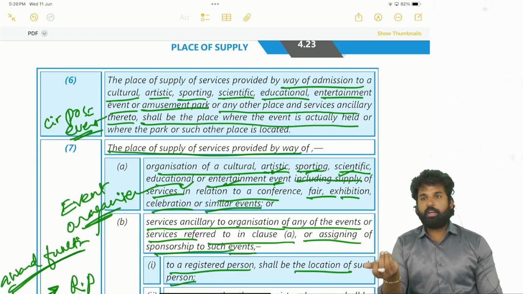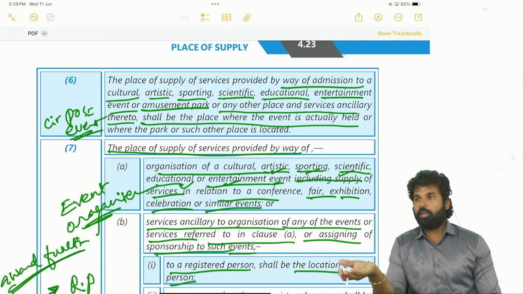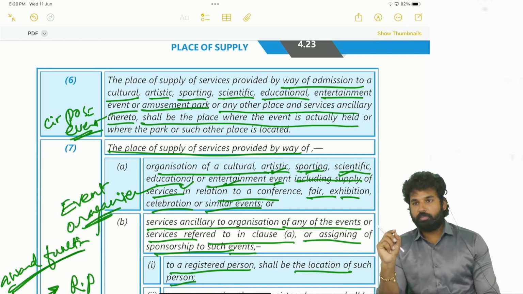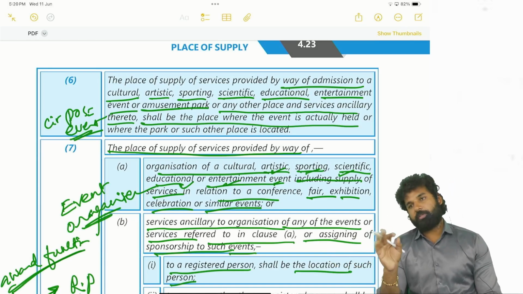That means it may be a cricket match in a stadium, or a circus, or an exhibition, or an amusement park, or a water world, whatever it may be. With respect to an event, a ticket is being charged. In such cases, wherever the event is being organized, that is the place of supply.